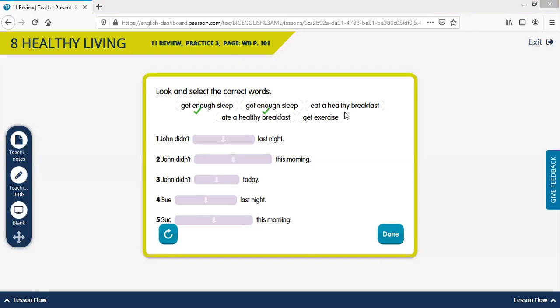Eat a healthy breakfast, ate a healthy breakfast. Ate is the past tense of eat. And then we have get exercise. Now, remember that we have to pay attention to the auxiliaries that we have, did or didn't, before we answer something.